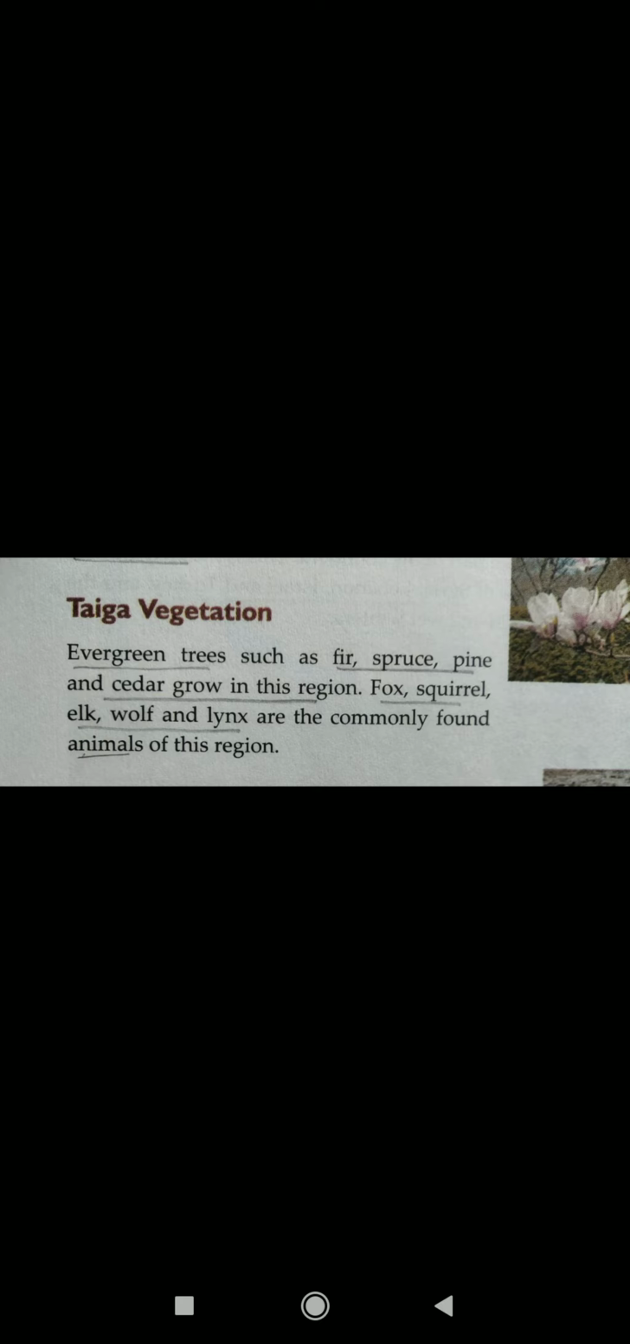Taiga vegetation. Evergreen trees such as fir, spruce, pine, and cedar grow in this region. Fox, squirrel, elk, wolf, and lynx are the commonly found animals of this region.